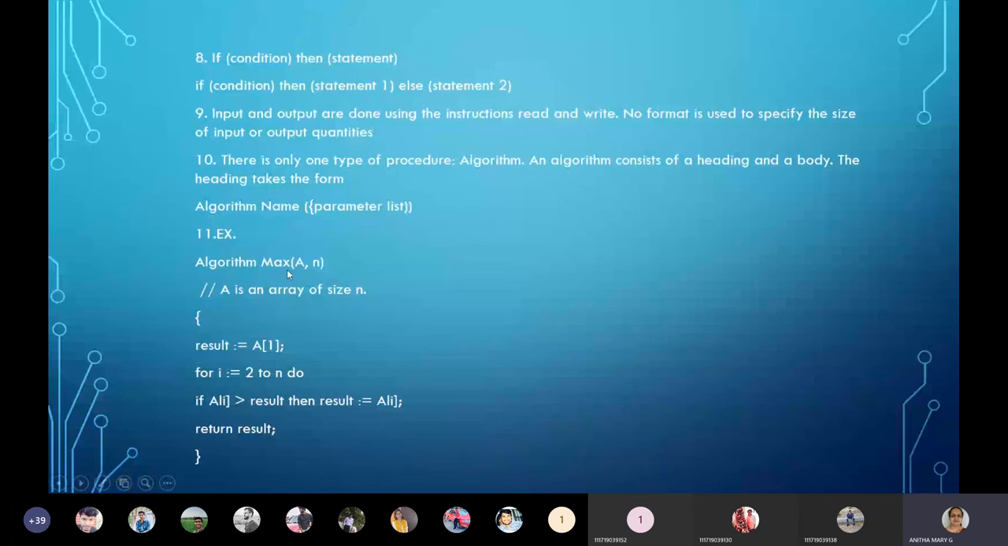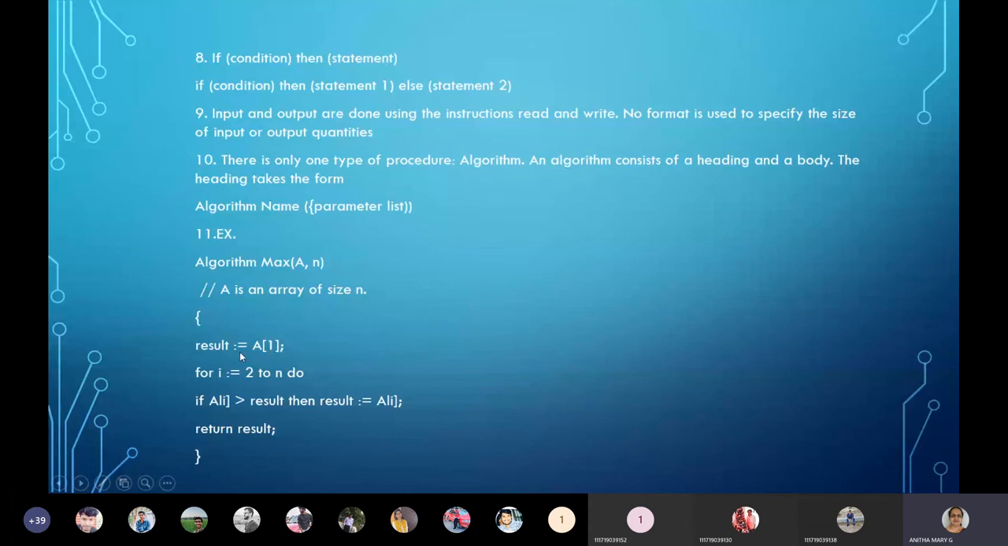Okay, algorithm max. Algorithm is a keyword, max is the procedure name, capital A is an array, n is the number of elements. That's how we pass parameters to a procedure or a function. If we want to specify any comments within the algorithm, we can use two backward slashes. So what exactly is A? It is an array of size n. Maybe that array has 10 elements, so n is equal to 10. This procedure will be called by A comma 10, and that will be passed here.